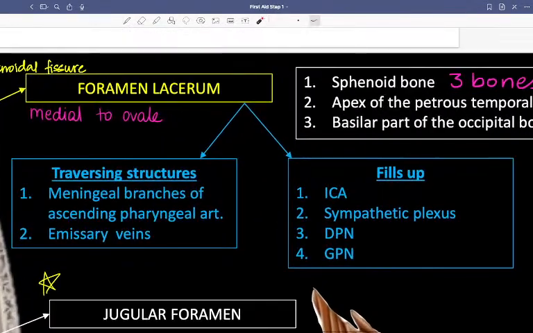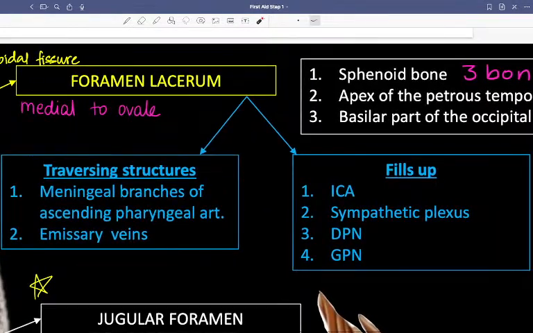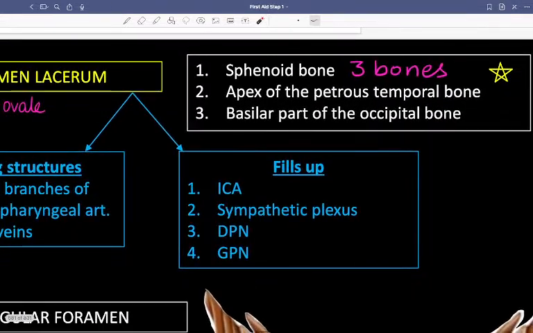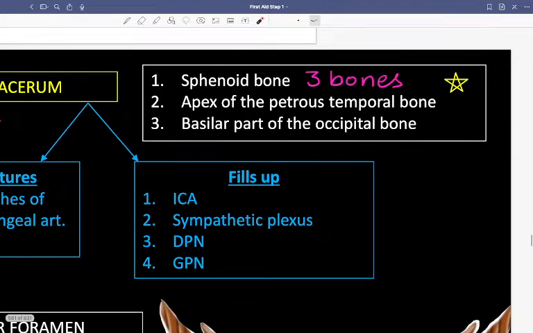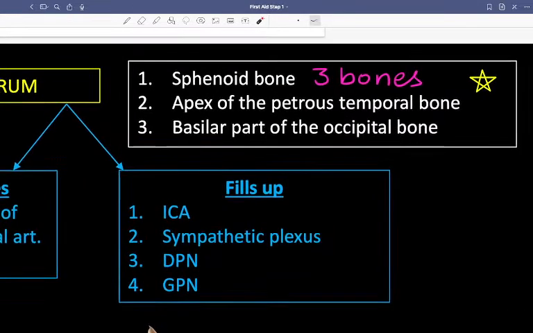In case of foramen lacerum, there are traversing structures: the meningeal branch of the ascending pharyngeal artery, and the emissary veins. The three bones we saw: the sphenoid bone, the apex of the petrous bone, and the basilar part of the occipital bone.